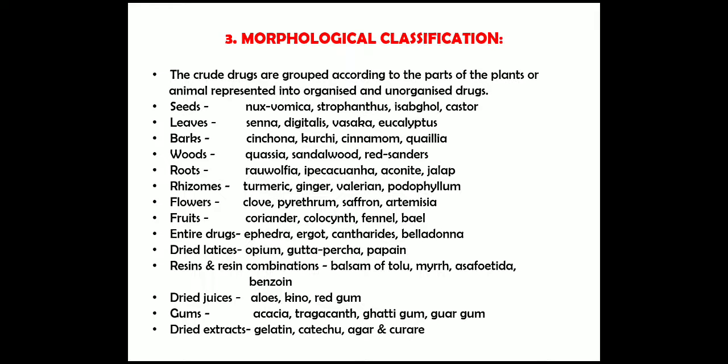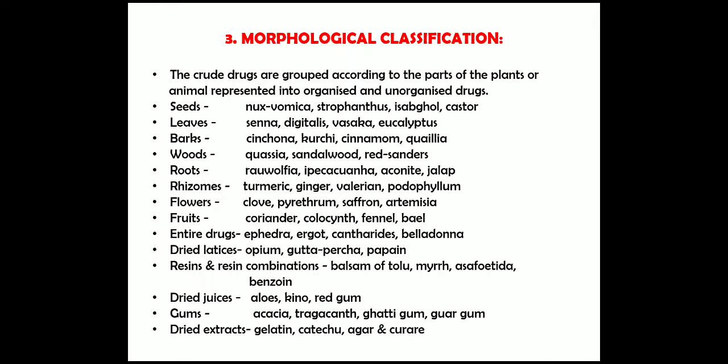So in this, the crude drugs are grouped according to the parts of the plants or animals represented, into organized and unorganized drugs. Seeds, for example Nux vomica, Strophanthus, Isabgol and Castor. Leaves: Senna, Digitalis, Vasaka, Eucalyptus. Barks: Cinchona, Kurchi, Cinnamon and Quillaia. Woods: Quassia wood, Sandalwood, Red sandalwood. Roots: Rauwolfia, Ipecacuanha, Aconite and Jalap.